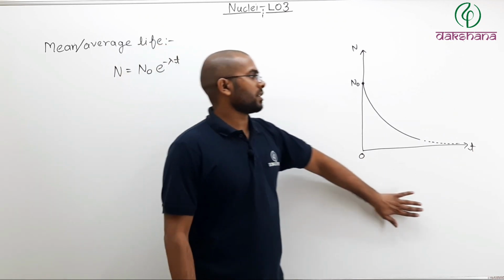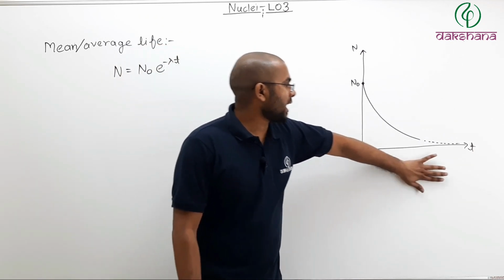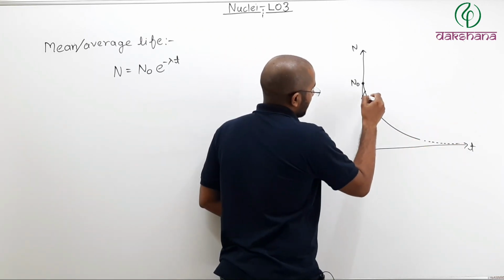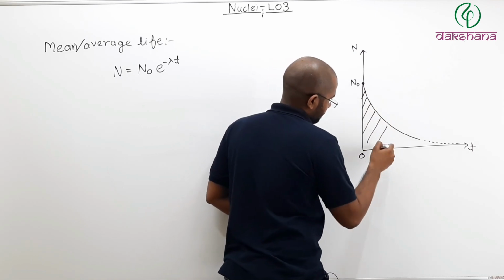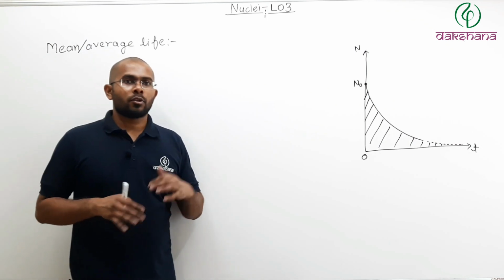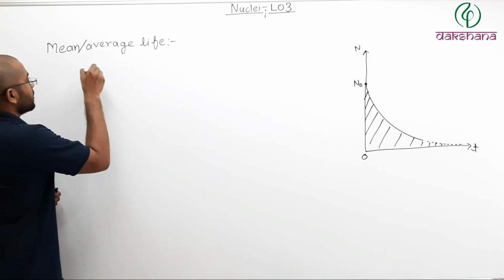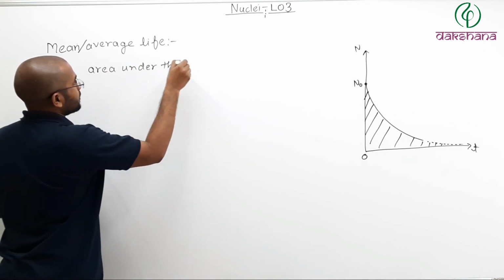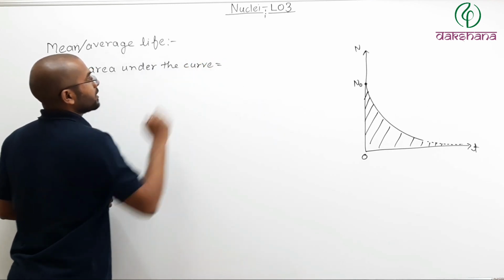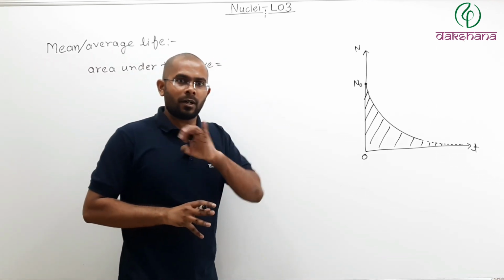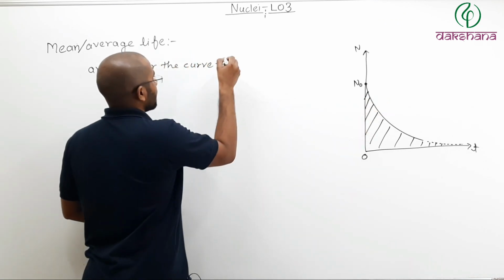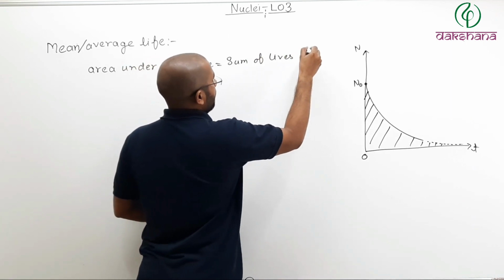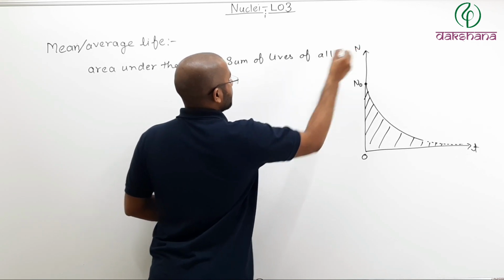Now let us try to implement this concept on this curve. Now this curve represents what? This curve represents at what time how many nuclei are present. Now if I find the area under this curve, so what will be the area under this curve? Area under the curve will be the sum of lives of all the nuclei.